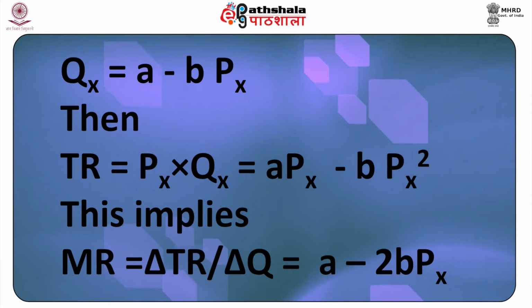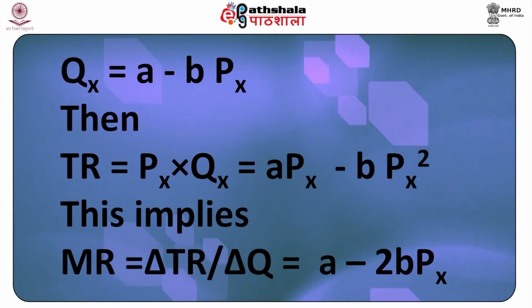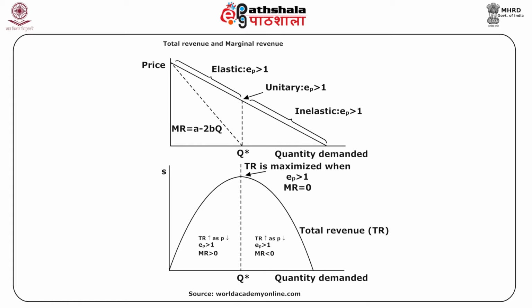Example, if the demand curve is Qx is equal to A minus BPx, then total revenue is price into quantity and we get the expression APx minus BPx square. This implies that marginal revenue, which is change in TR by change in quantity, is A minus 2BPx. In figure 7, the graphical relation of the elasticity and the marginal revenue is depicted for a linear demand curve. Further, we will use the relation between elasticity and the change in TR discussed above and use these to study the relation between elasticity and MR.